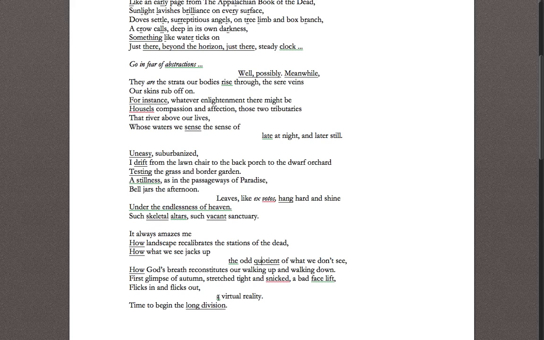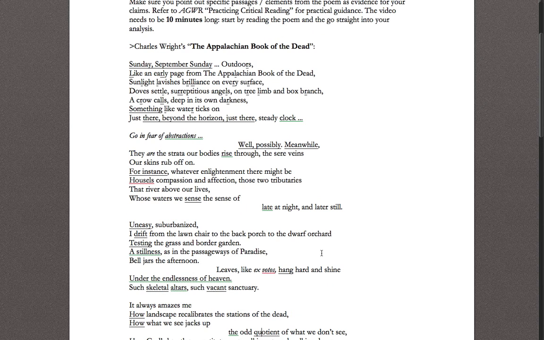So that is the Appalachian Book of the Dead. We saw repetition of sound make sense and make meaning for us. We saw syntax make sense and make meaning for us. We saw diction choices to establish tone and attitude making sense of this poem.